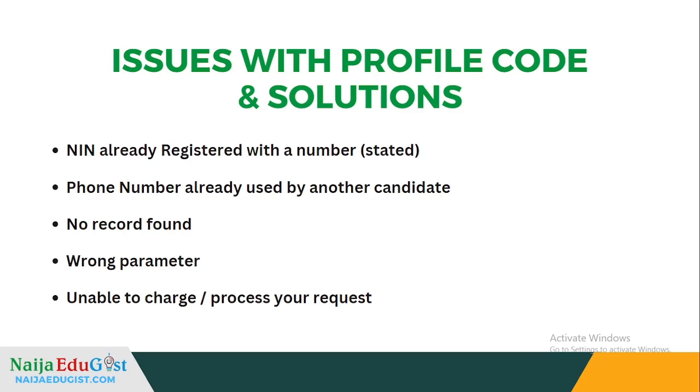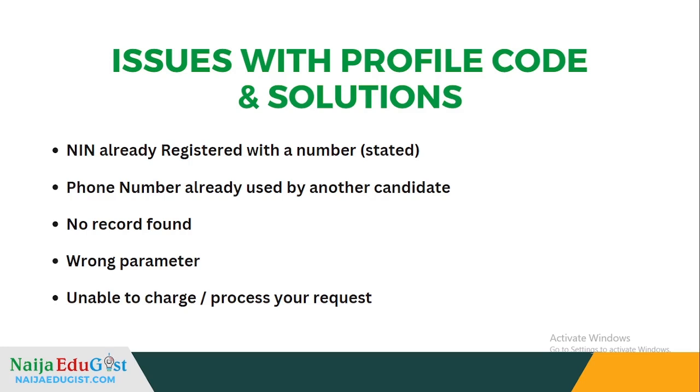Then if it tells you that phone number already used by another candidate, that means probably someone has used your phone number, probably your siblings has used the phone number, especially if you are using your parents' phone number. So somebody has used your phone number, you can use it again. Now, if it's telling you no record found, this is mostly because probably you put the wrong NIN number. So make sure you cross-check your NIN number before you send the text message. Cross-check it very well with your NIN slip to make sure the NIN is correct.